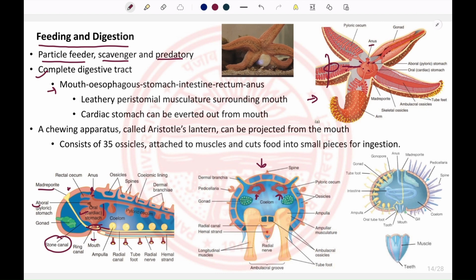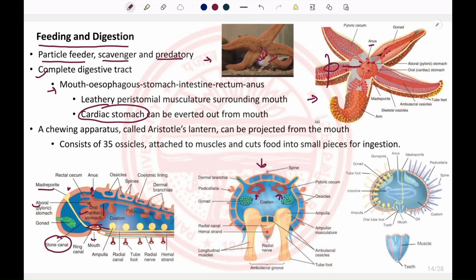If we see the physiology of feeding, echinoderms have another characteristic feature: they can evert their cardiac stomach through their mouth. The tube feet present on the oral surface hold the muscles of the molluscs very tightly, and they open up their shell. Now the cardiac stomach is everted through the mouth, and it secretes gastric enzymes onto the molluscan body.